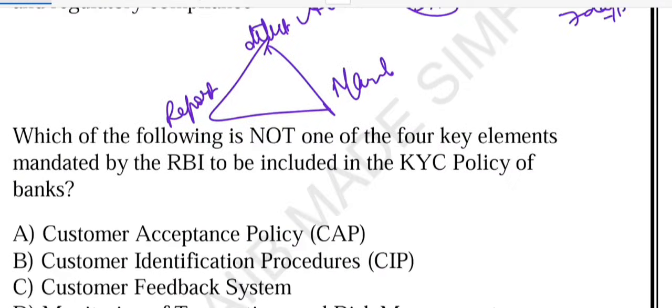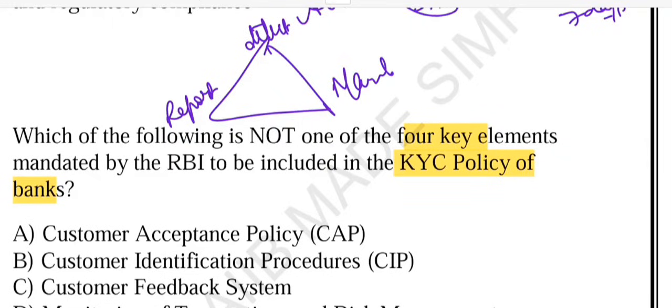Now, a very good question from the book in front of you. The question is asking you, which of the following is not one of the 4 key elements mandated by the RBI to be included in the KYC policy of the bank? In the KYC policy of the bank, there are 4 elements. Which of the following is not one of them? Option A is CAP, Customer Acceptance Policy. Option B is CIP, Customer Identification Procedure. Option C is Customer Feedback System. Option D is Monitoring of Transaction and Risk Management.